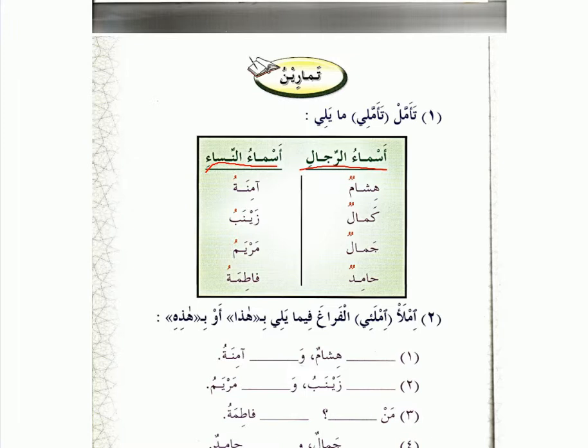Okay, so we're going to go over them today, and inshallah we'll give you more homework for groups. Right. Okay, so on the Asma-ul-Rijal, yes, we have this tanween. We have 2 dhammas. We have a tanween, and on the female names, how many do we have? We have 1 dhamma. Just 1.